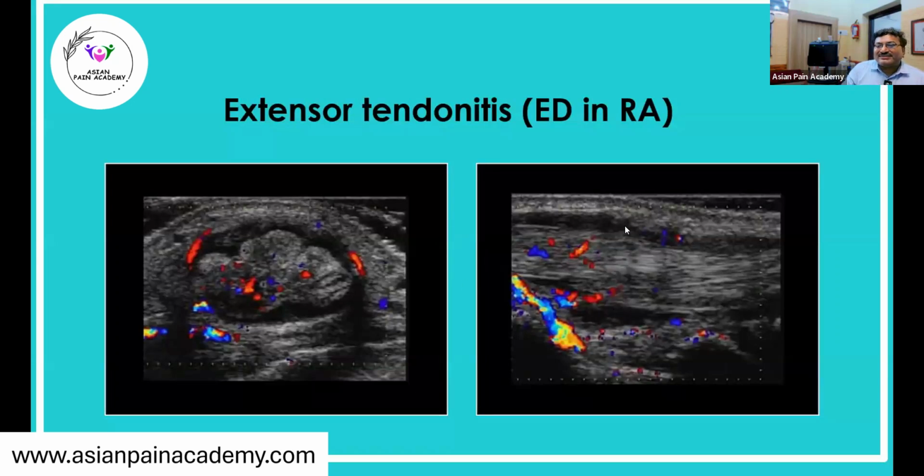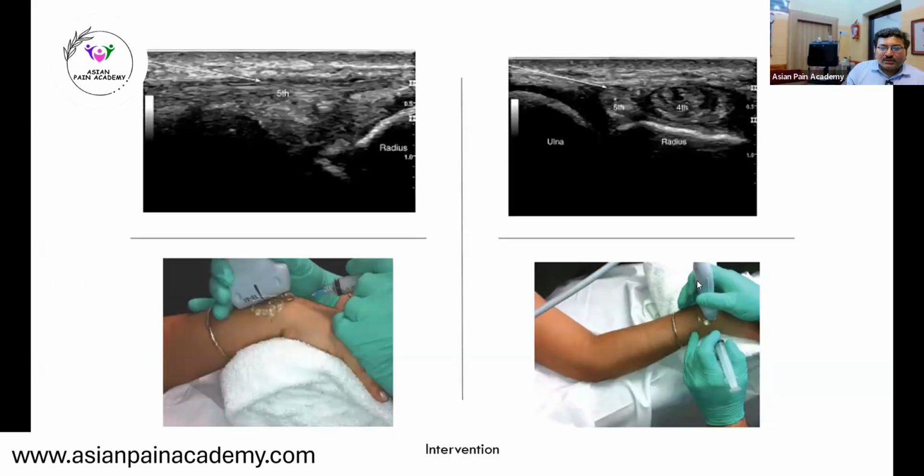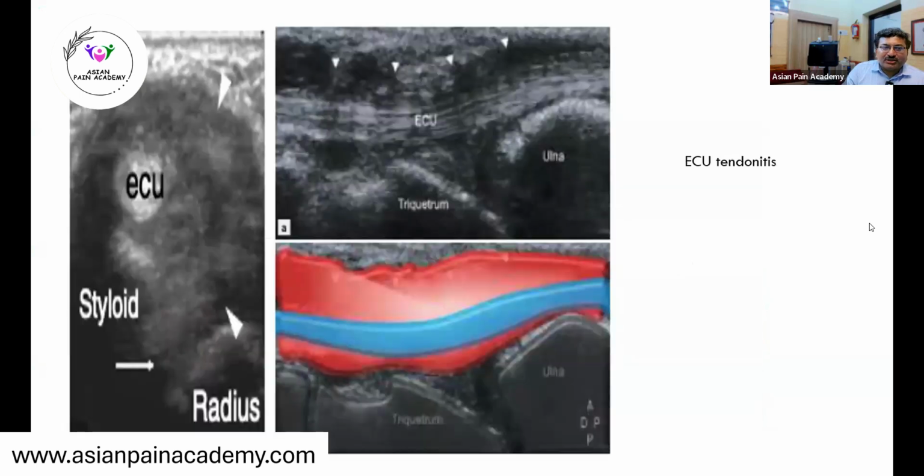Then there is extensor tendinitis. Here we are mostly seeing it in the extensor digitorum and extensor indicis. You can see the hyperemia as well. Then we can go for the intervention. They are almost similar; you have to locate the area. Similarly, this is the inflammation at the ECU, extensor carpi ulnaris. So I have told you, in the digitorum and extensor carpi ulnaris, it is quite common.